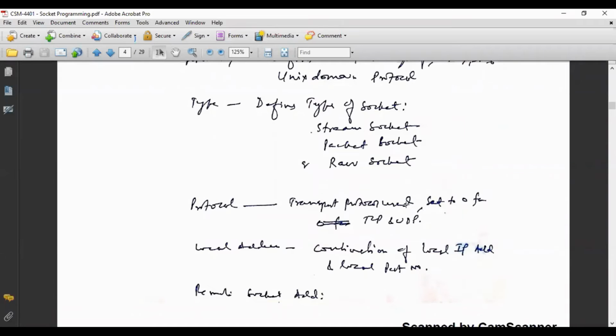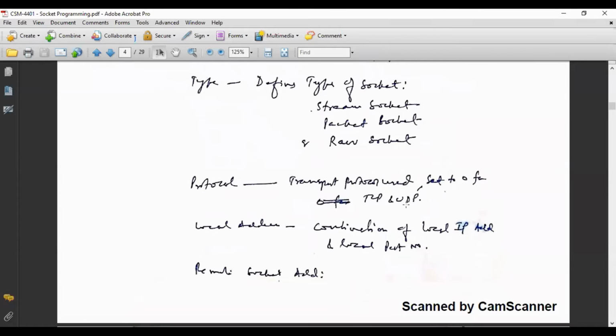Similarly, local address means address of the client side. Address is a combination of local IP address and port number. Both the things in combination will be known as local address. That is the IP address of the local machine, meaning client machine, as well as the port number on which that program is running. Similarly, remote socket address means the server address.